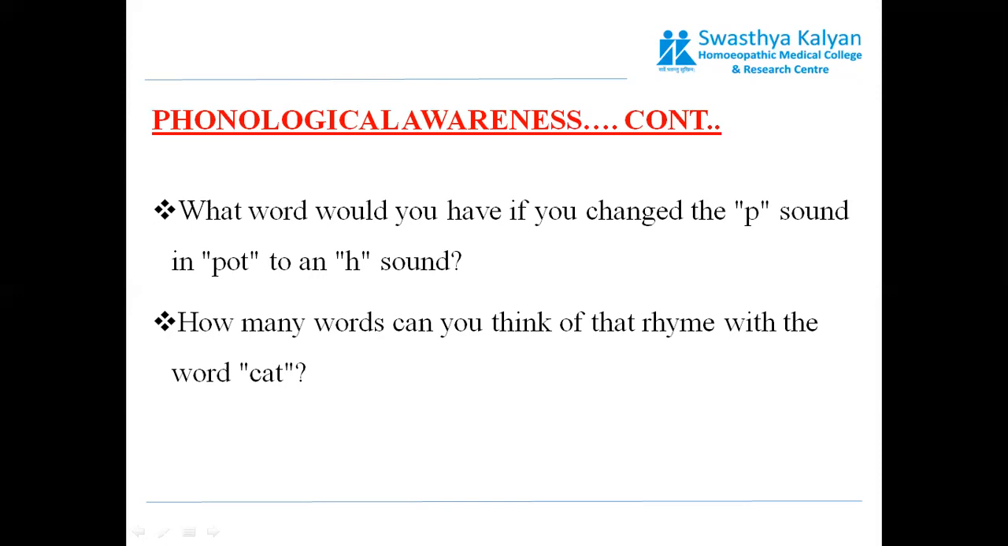What word would you have if you change the P sound in the pot to an H sound? A child with poor phonological awareness will not be able to answer this question. How many words can you think of that rhyme with the word cat? A child with poor phonological awareness will not be able to answer these questions.